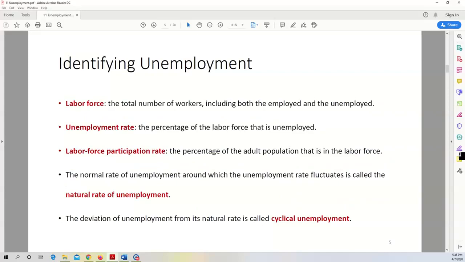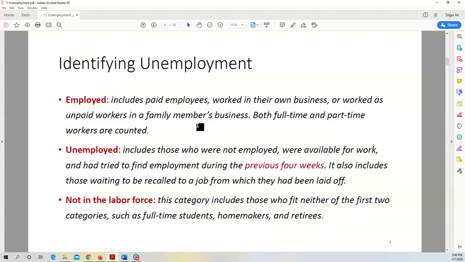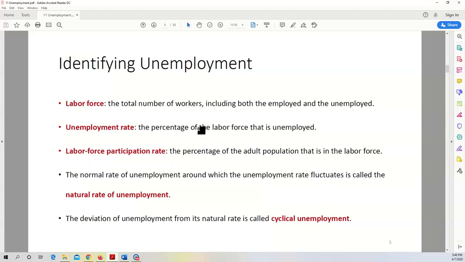Okay, so then come some terms or phrases. What's the labor force? Labor force is just the number of people who are employed plus the number of people who are unemployed from the survey. Together, they form the so-called labor force. Keep in mind, labor force is smaller than total population.